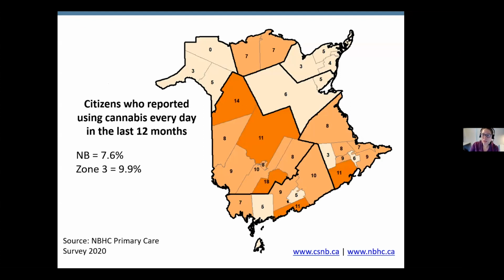Here's an NBHC community map of citizens who report using cannabis every day in the last 12 months. Similar to the previous community maps, the darker colors show areas with a higher percentage. So here, the 3 communities in Zone 3 with the highest percentage are Douglas, St. Mary's, Doketown area, Perth Andover, Plaster Rock, Tobique area, and Oromocto, Gagetown, Fredericton Junction area.